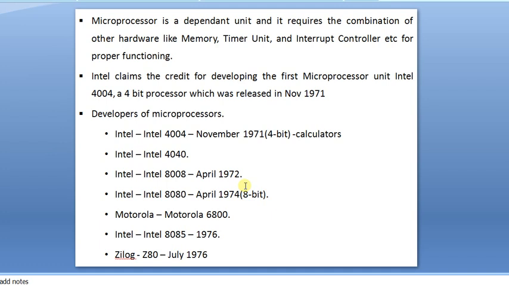Proper functioning was achieved, and the bulkiness was reduced from the 4040 to the 8008.